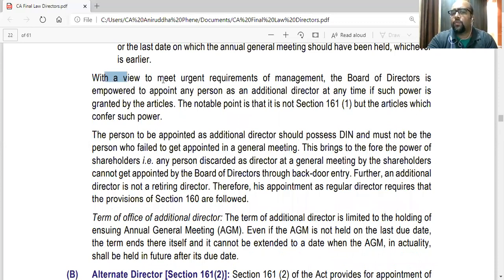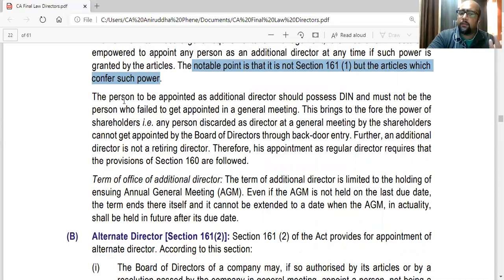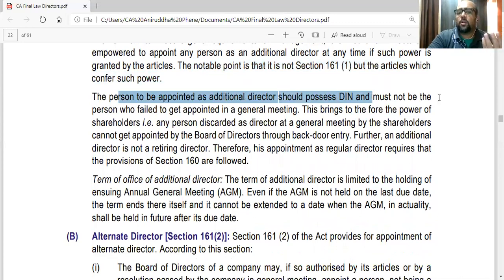The logic is, with a view to meet urgent requirements of management, the board is empowered to appoint any person as an additional director at any time if such power is granted by the articles. The notable point is that it is not section 161 subsection 1, but articles which confer the power. So power is coming from the articles. 161 just says the procedure and the circumstances in which the additional director might be appointed. Again, the person to be appointed as additional director should possess DIN and must not be a person who has failed to be appointed in general meeting.